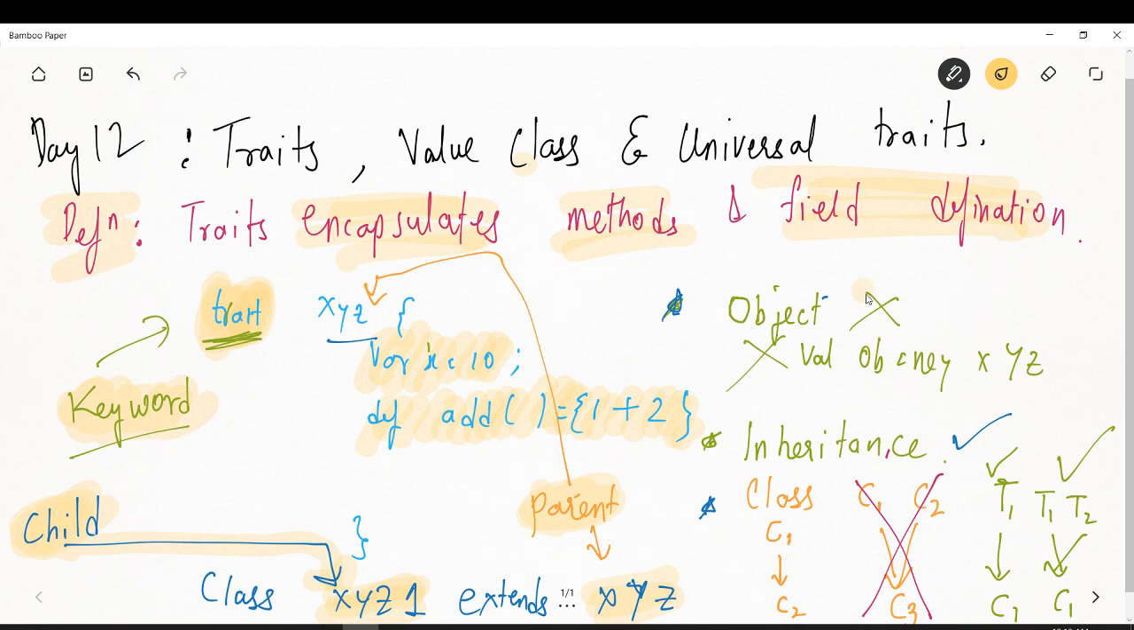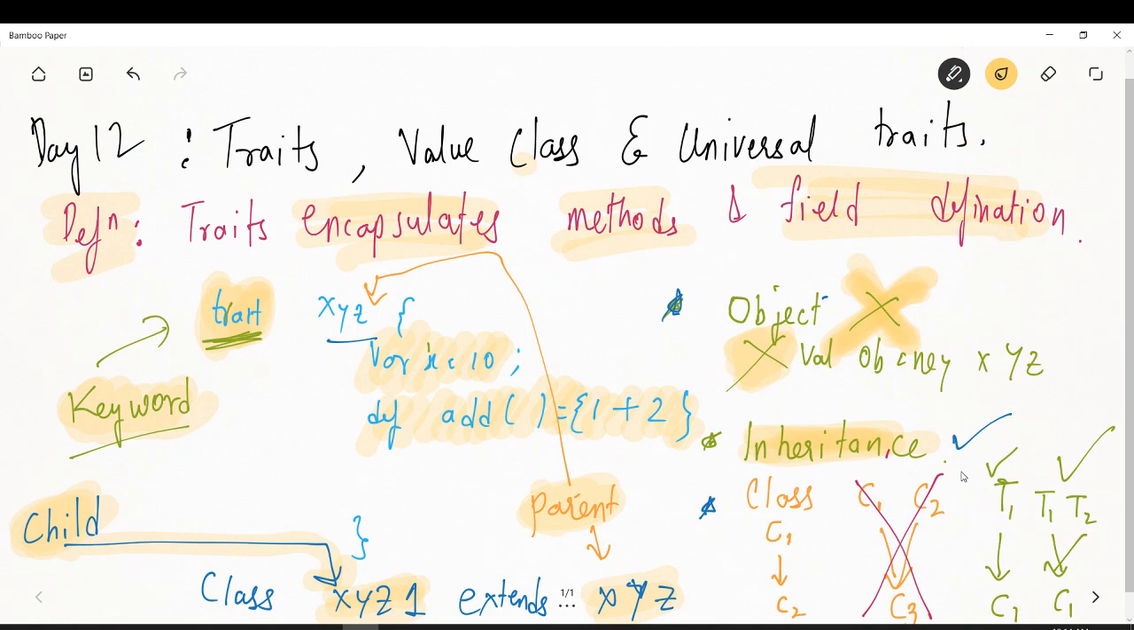In case of trait, you can never create an object of it. You can never say val ob is equal to new xyz. It is used for inheritance purposes. That is, you want to take some methods and the variables that are defined in the parent and use them directly in the child class. You can do that.